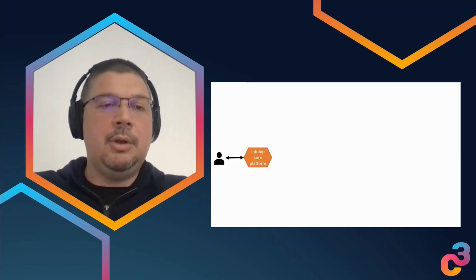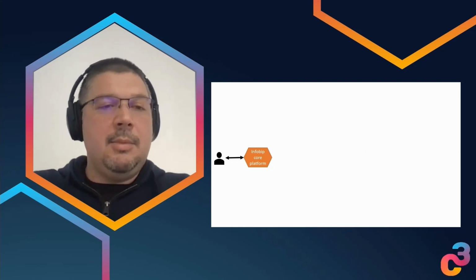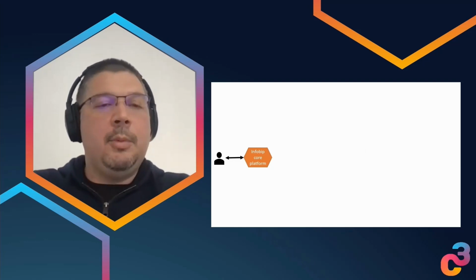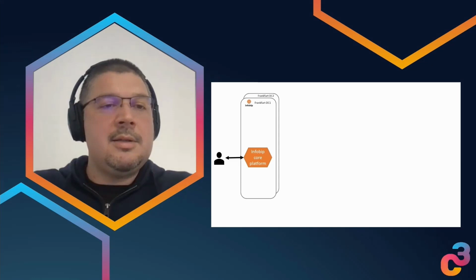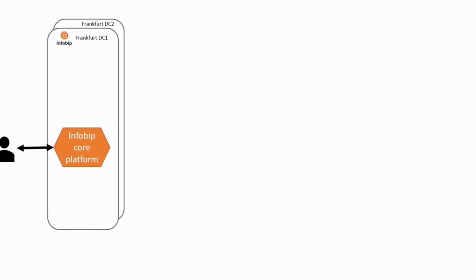So how did we do it? When a customer calls some API on the Infobip platform, in reality there is not just a single data center. There are two data centers running, and these two data centers are physical buildings, separated by several kilometers. And this is all transparent to the customer.